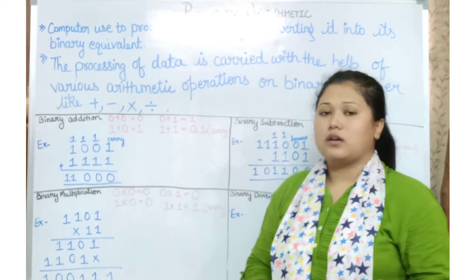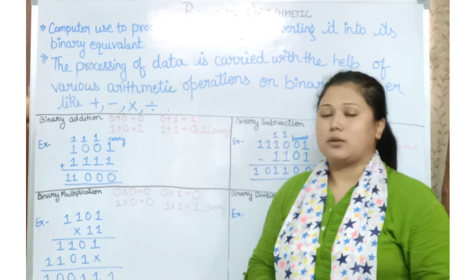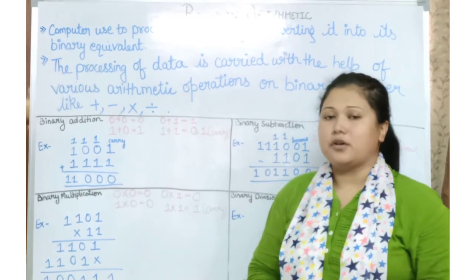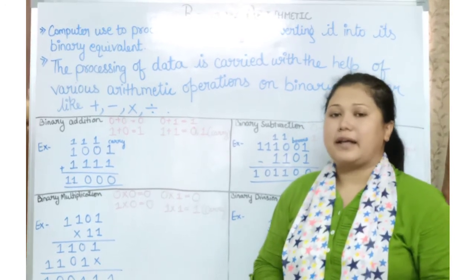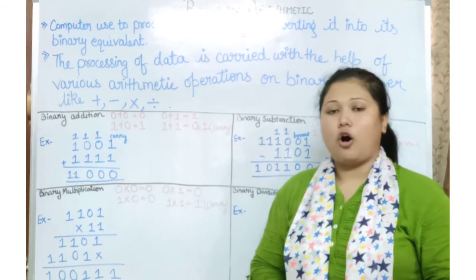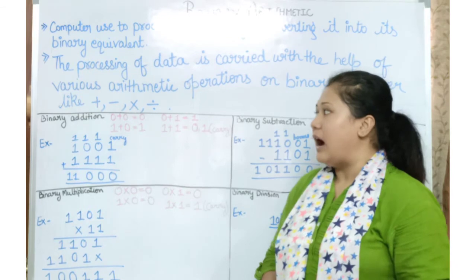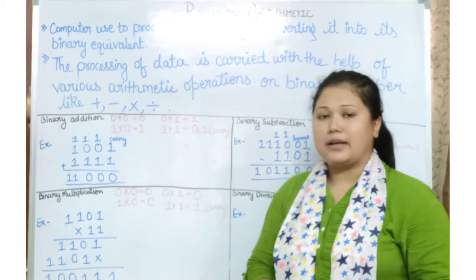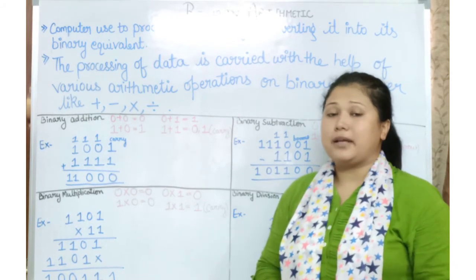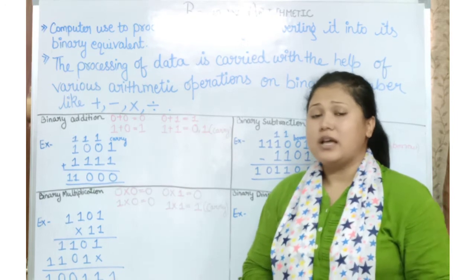If the given input is a mathematical problem, it is carried out further with arithmetical operations. Now we will see examples of how binary addition, subtraction, multiplication and division are carried out.